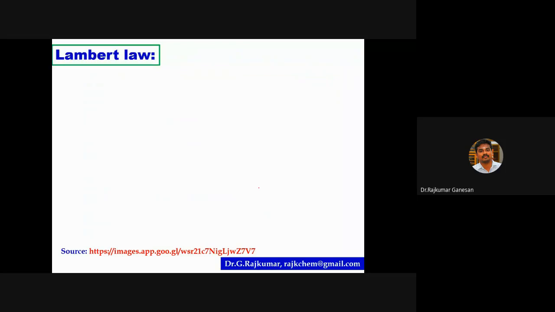So importantly, Lambert's law. When you study UV spectroscopy, Lambert law, Beer law, and the combined Beer-Lambert law are very important.